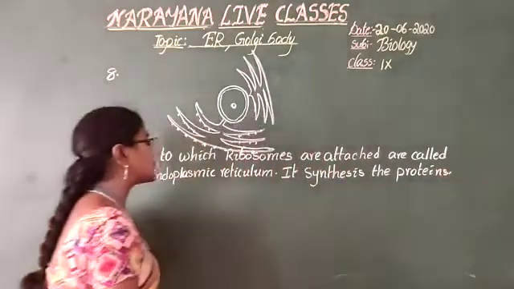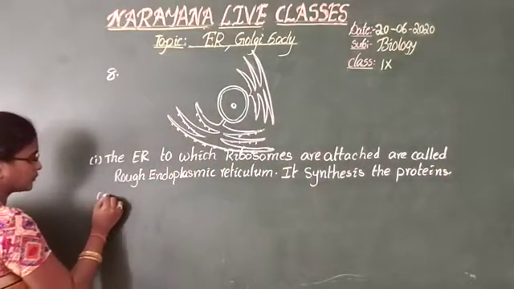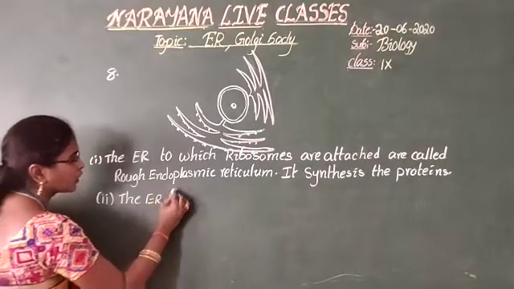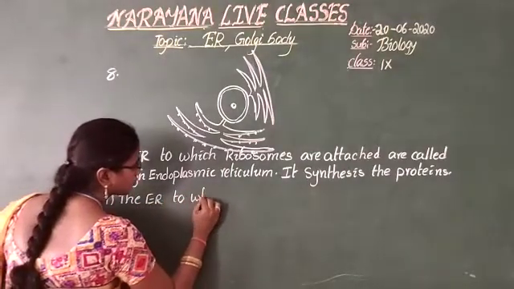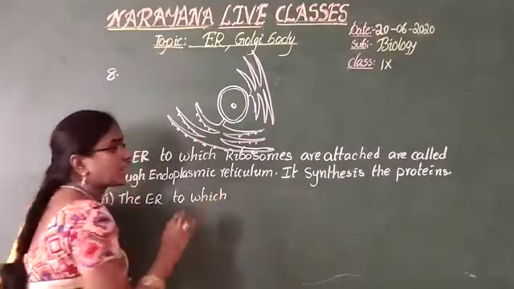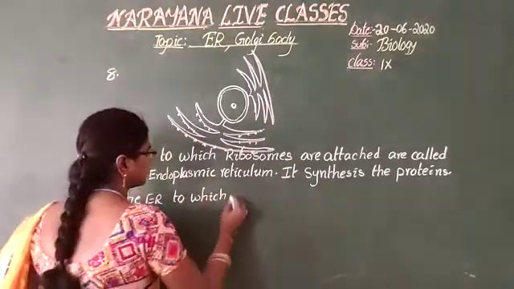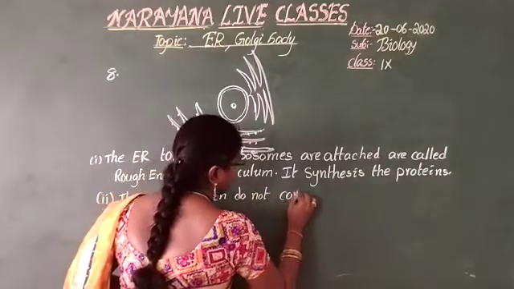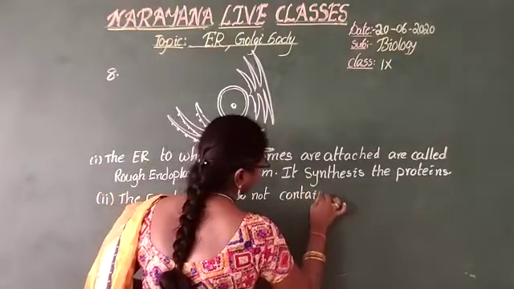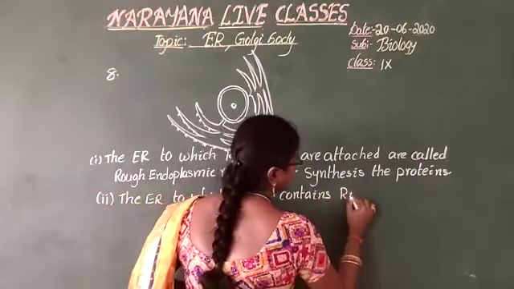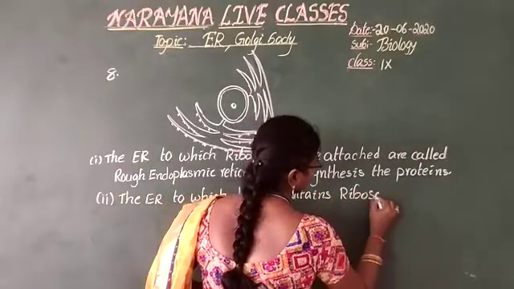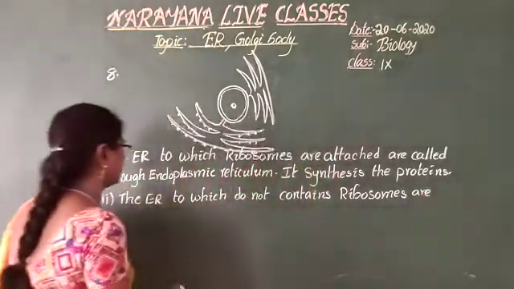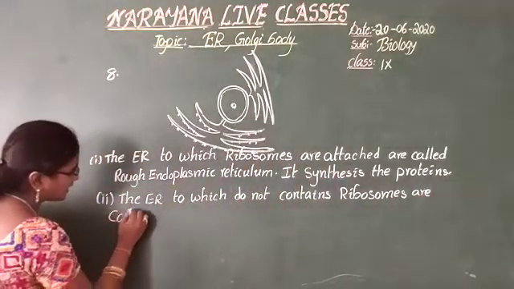And next, smooth endoplasmic reticulum. The endoplasmic reticulum to which ribosomes are not attached, which does not contain ribosomes, is called smooth endoplasmic reticulum.